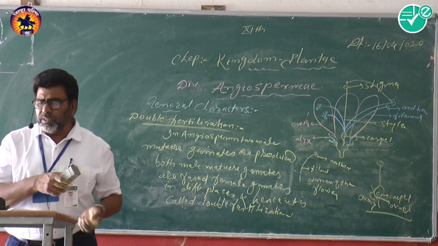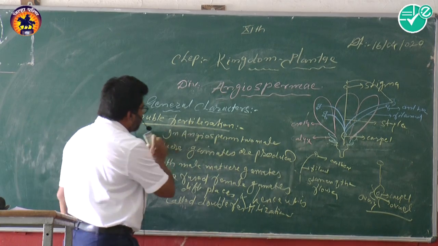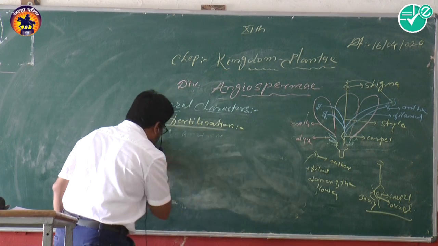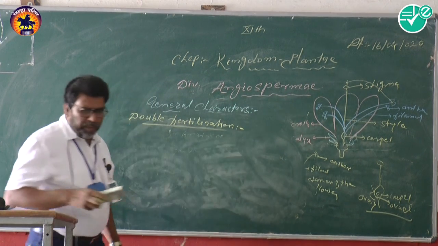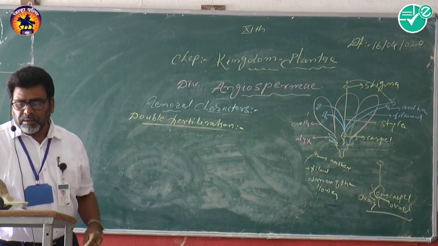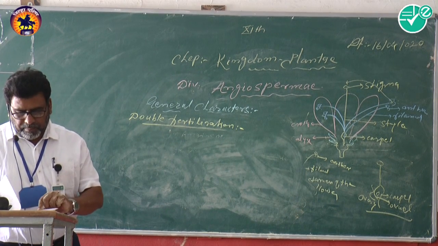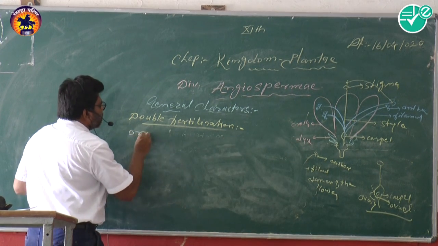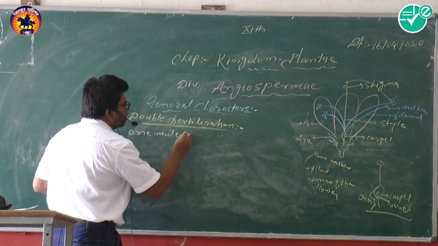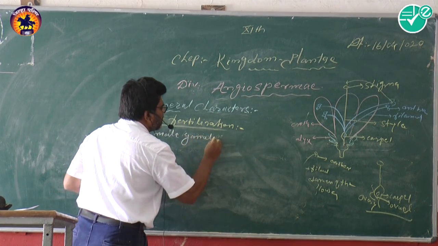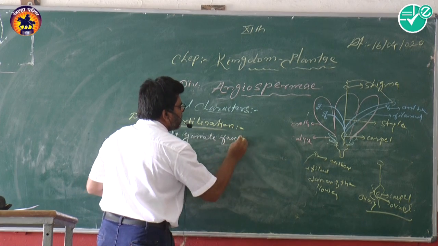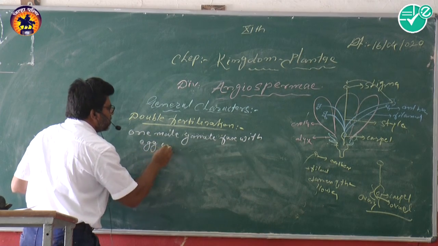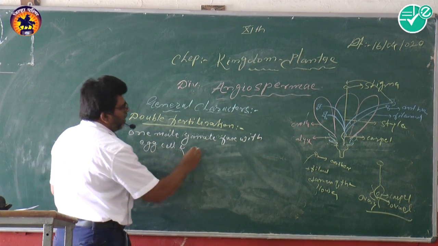The fertilized ovule is converted into seed. Now, after the fertilization, first of all I write here: one male gamete fused with the egg cell and formation of zygote.